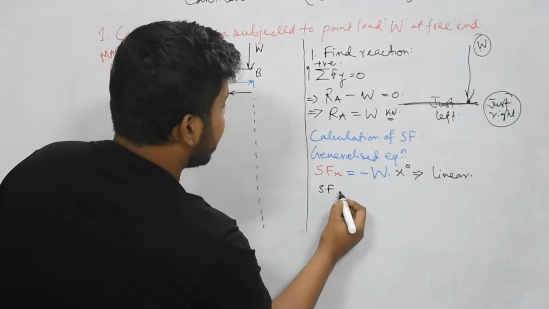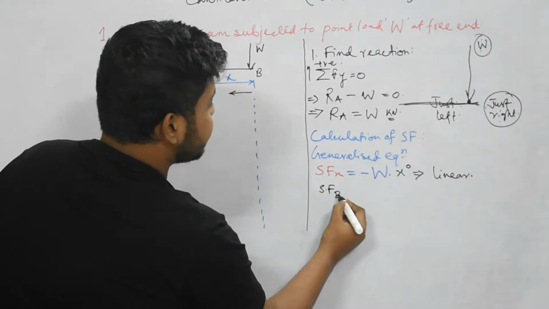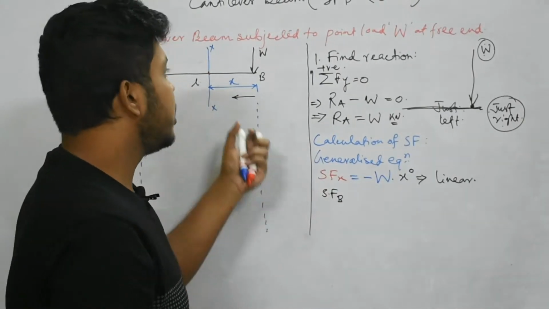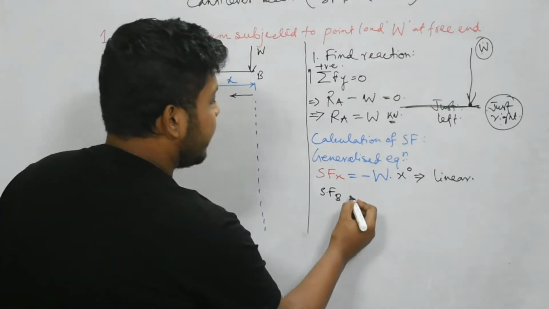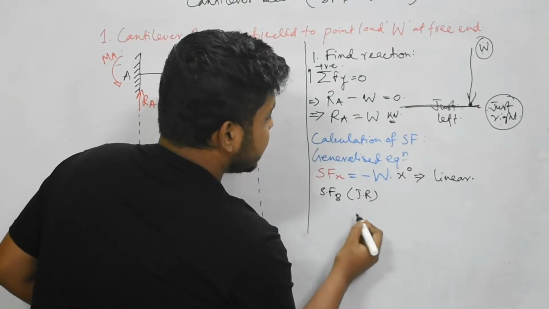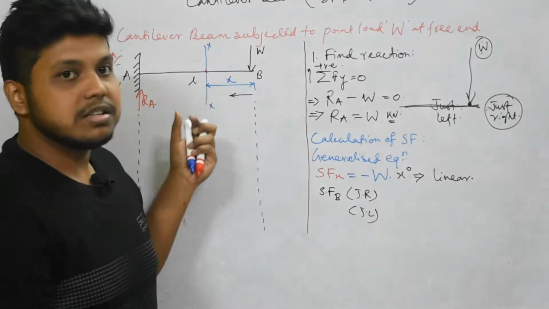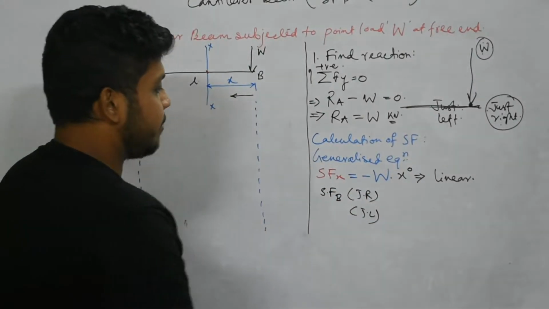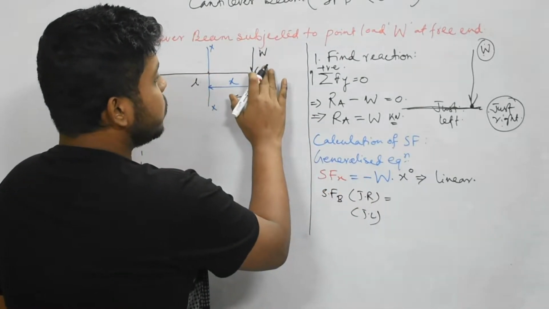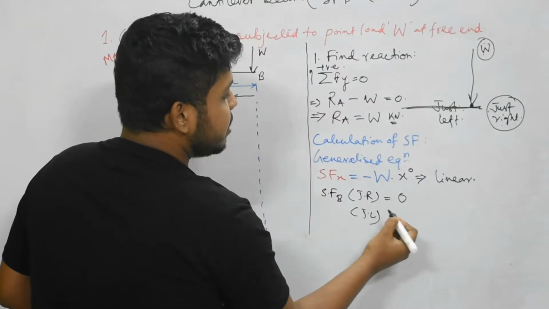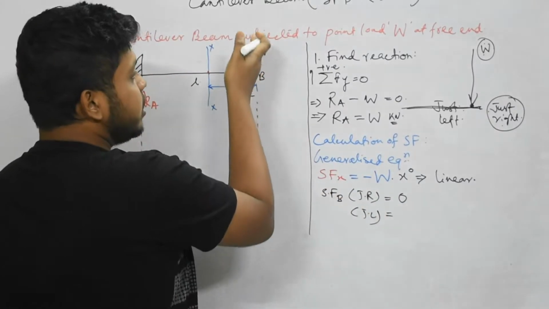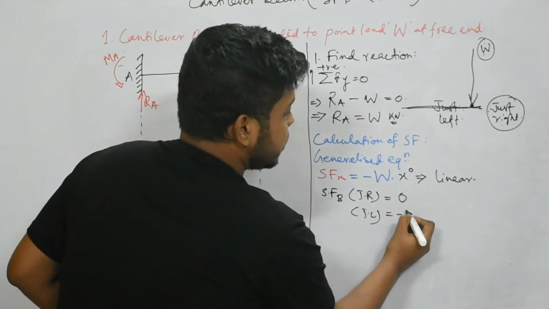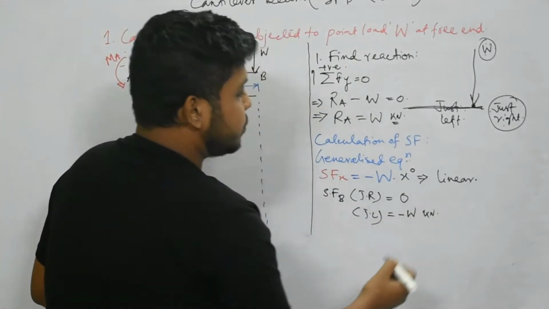So we'll first write the points. So SF at B. First we have to check whether that point is subjected to any point load or not. Here B is subjected to a point load, so we'll have SF at B just right and just left, because B will consist of two shear forces, SFB just right and SFB just left. So just right, there is no inclusion of this load, so the value will be 0, and just left, inclusion of this W will be there, and due to downward direction this will be minus W kilonewton.